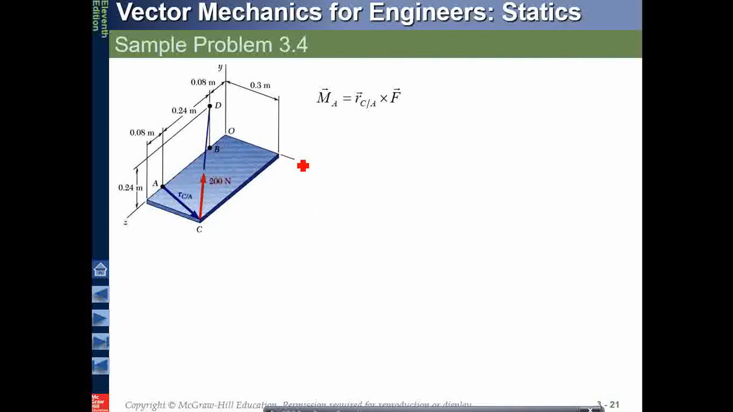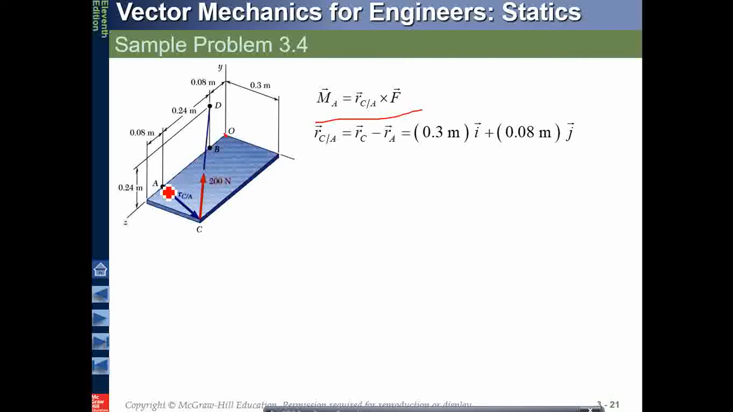So this is the origin, this is the x-axis, y-axis and z-axis. Okay, now I have to find the moment, and the moment is the position vector RCA times F. Remember that RCA is the relative position vector from A to C. So how will I find position vector RCA? From the point of origin, RCA will be RC minus RA.